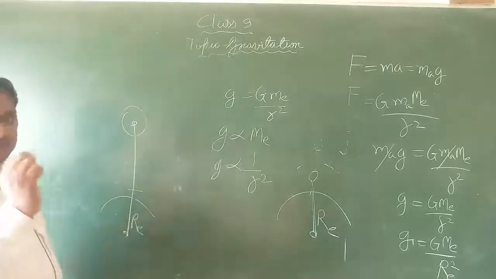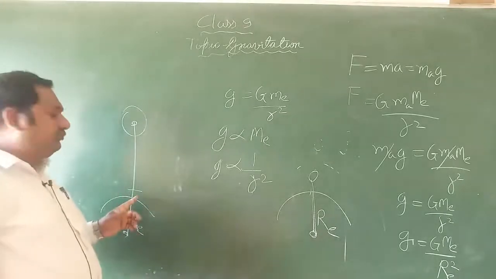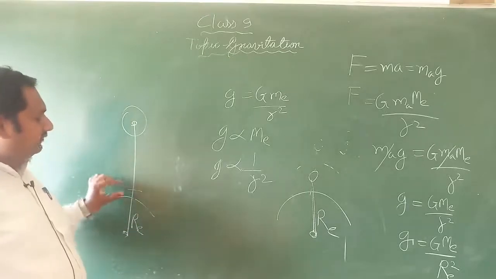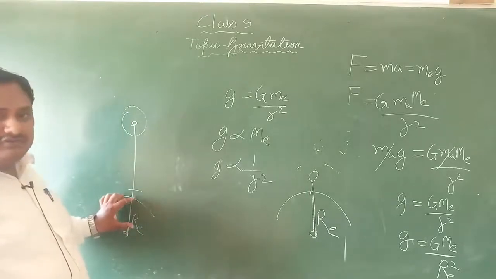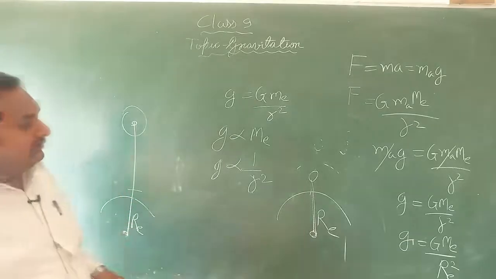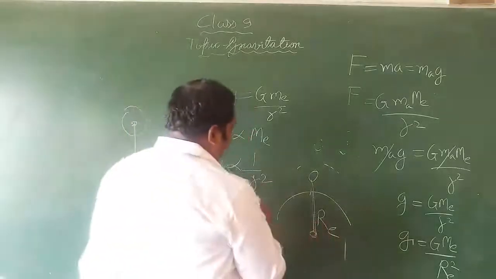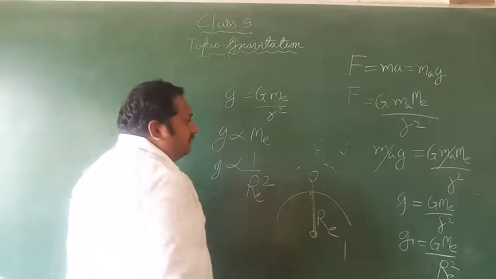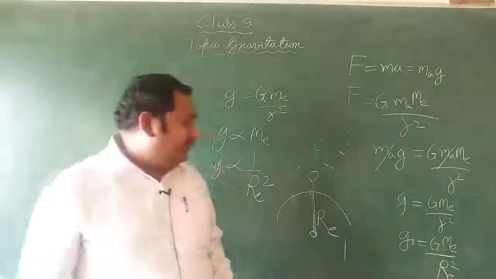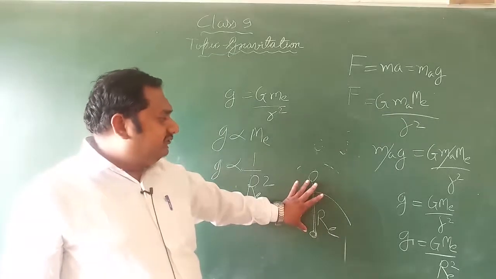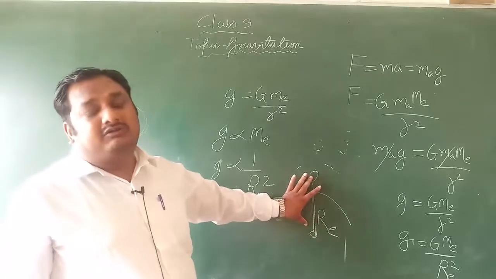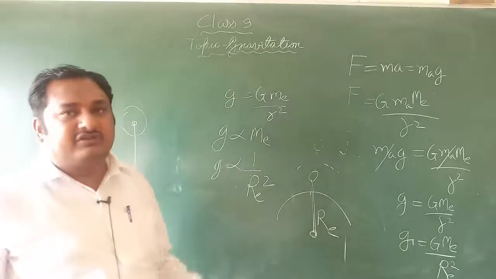But this distance is very small, so adding or ignoring it makes no difference. So R square can be replaced by the radius of the earth squared. The distance is taken between the centers of the two objects.